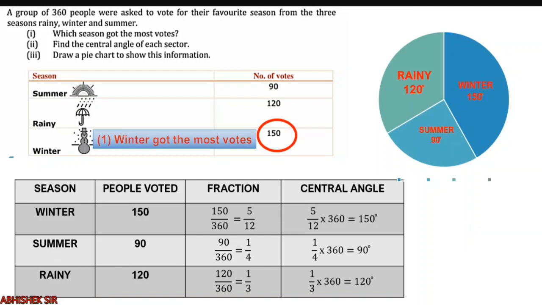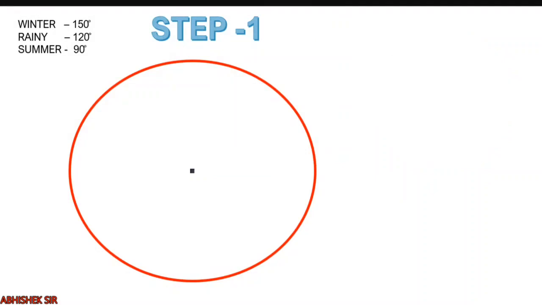Now the next question is, we cannot draw randomly, right? You cannot start from anywhere and draw without measurement, drawing 120, then 150, then 90. There is a special method. So let us talk about this special method of drawing the circle and showing the pie chart. I have written the information over here: winter 150, rainy 120, summer 90.